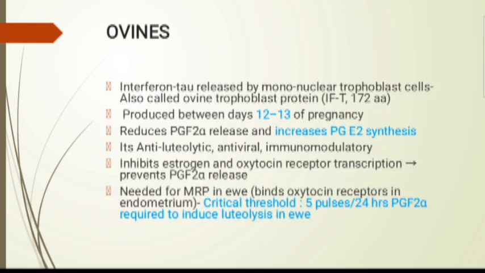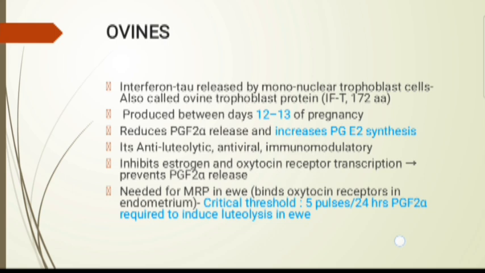In ovines, interferon tau is released by the mononuclear trophoblast cells, also called ovine trophoblastic protein, oTP-1. It is a 172 amino acid protein produced between days 12 to 13 of pregnancy. What it does is reduce PGF2 alpha release and increase PGE2 synthesis.